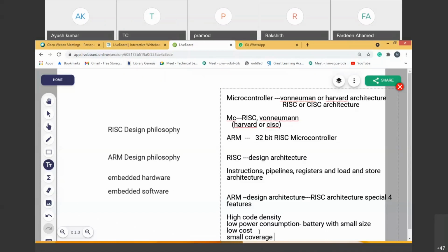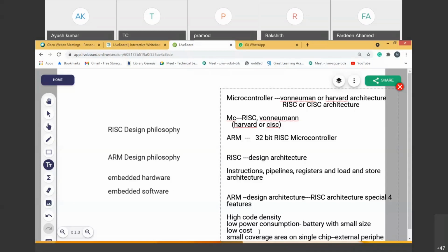Small coverage area means it is fabricated with a small silicon die. Any RISC architecture is small only, but ARM especially is a RISC architecture which covers a small area on a single chip. Remaining area is for external peripherals.